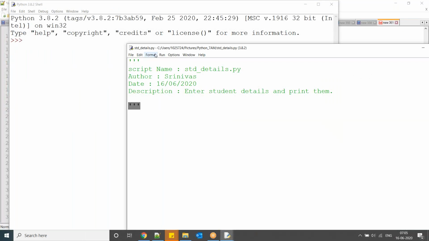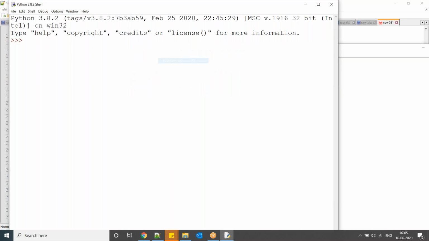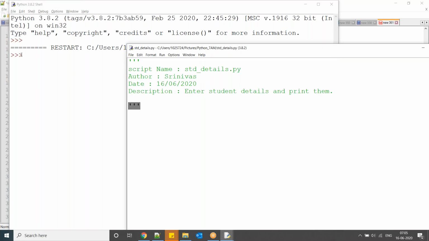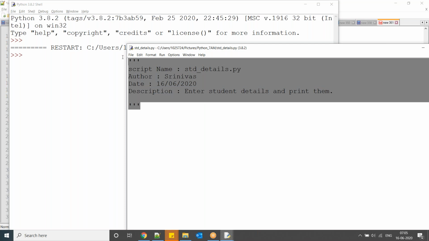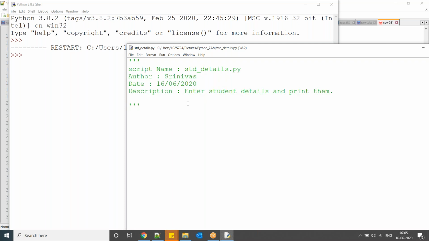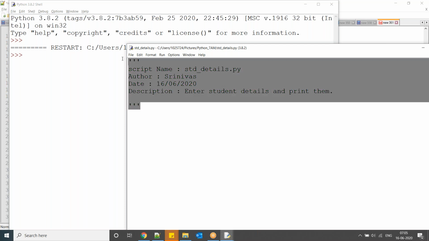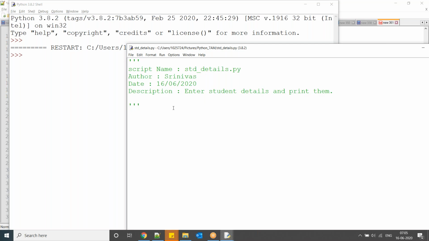Now when you try to execute this, click Run. Okay, nothing will be printed, because I am not writing any print statement or instructions. This is only for your understanding purpose. In real time, when you open any script, you can see a beginning like this, so that everyone can understand what the script's purpose is, who developed it, and when it was developed.